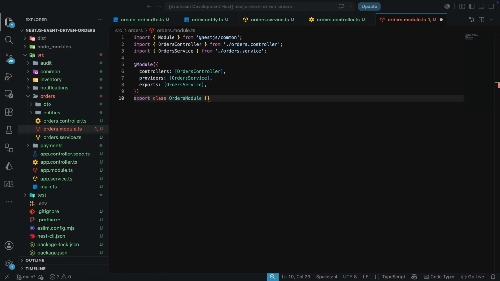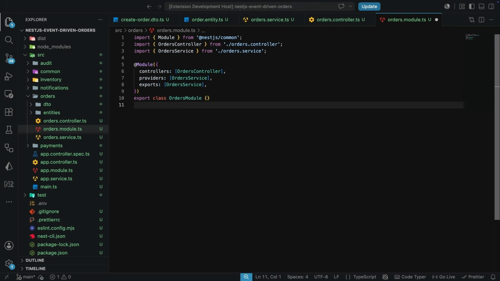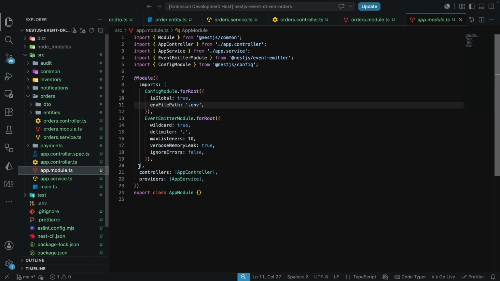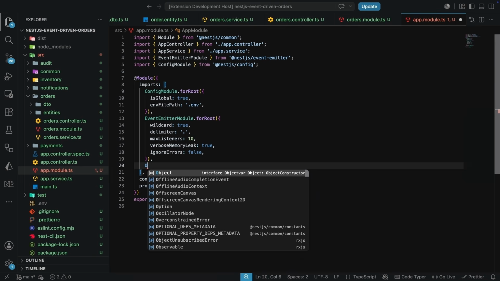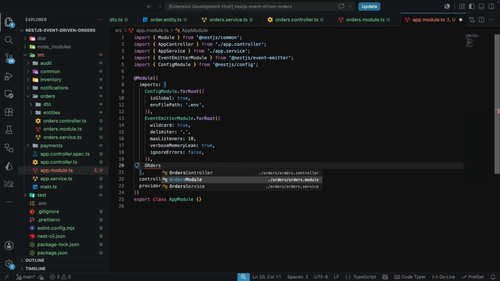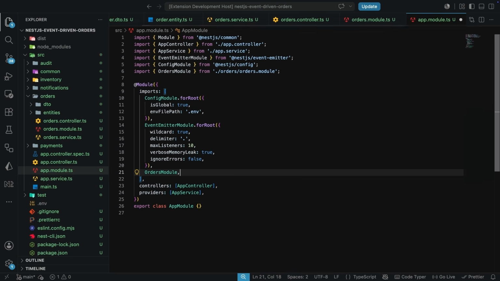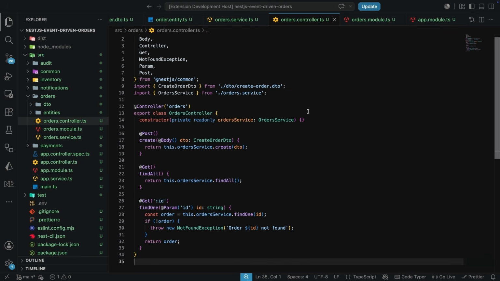We know that having this module here is not going to be enough because we need to register this in the application module. So maybe just after the event emitter module, I'm just going to have the orders module over here. Okay, so before we close up on this and go for the testing, I want you to notice in the orders controller, we for now do not have any event emission over here. That is actually on purpose, because over here I want you to see a completely ordinary boring REST API that is first working, and the next step is for us to make it much more interesting.